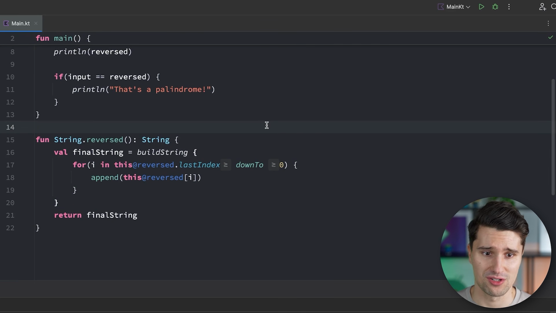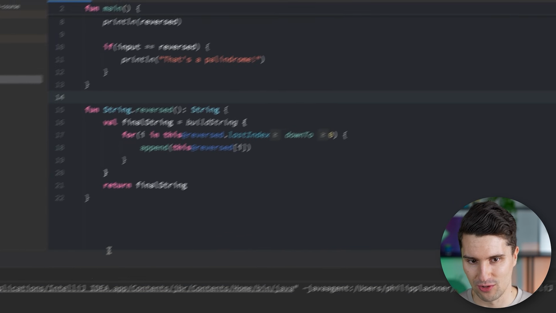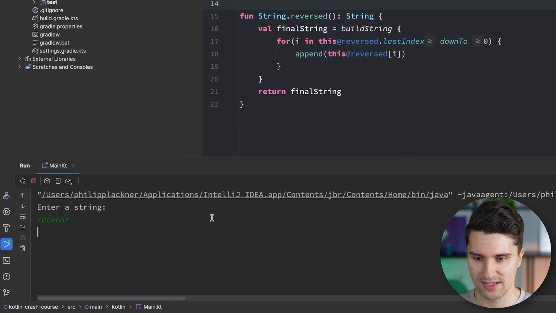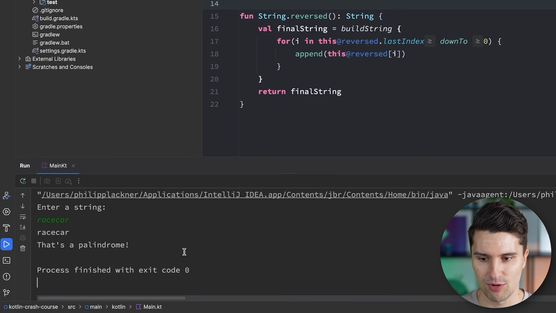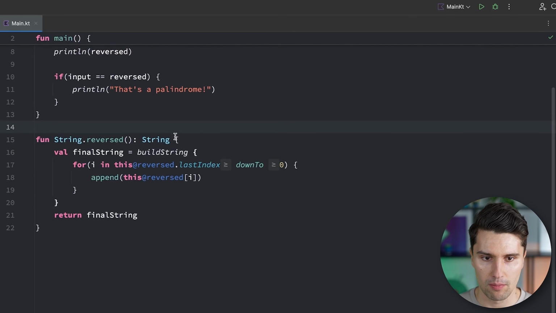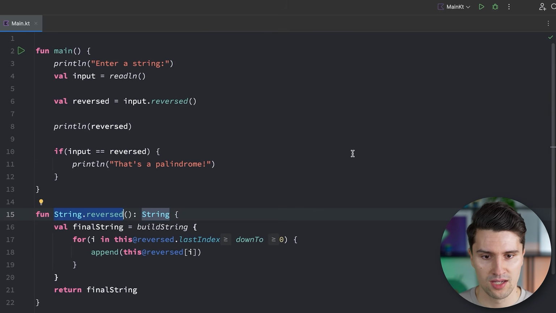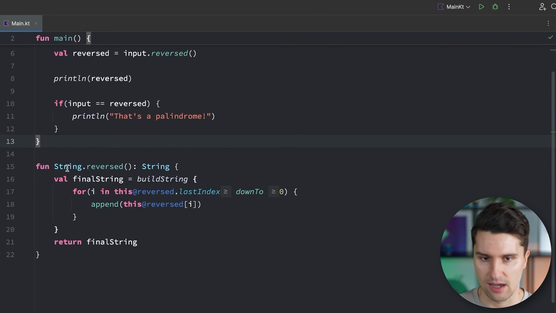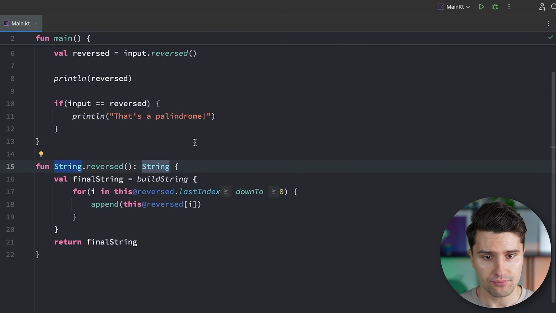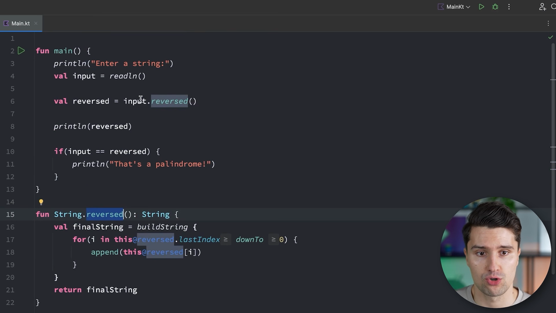talk about Lambda functions. But for now, let's rerun this once more and then put in race car. And yes, now we also get the proper string that this is a palindrome. So that's something you need to take a bit of care about in extension functions. But other than that, they are really great because you can literally extend any type of variable or object with specific functionality. And then you can just call it like that.